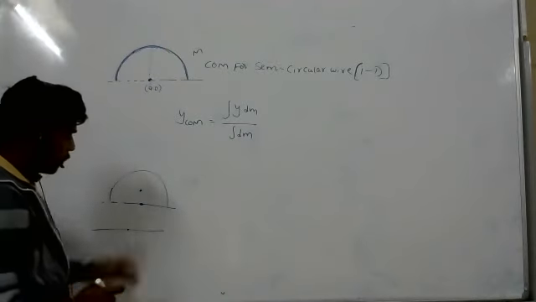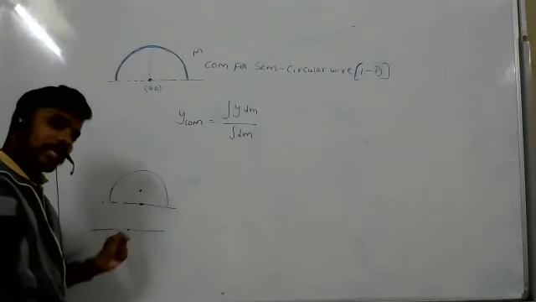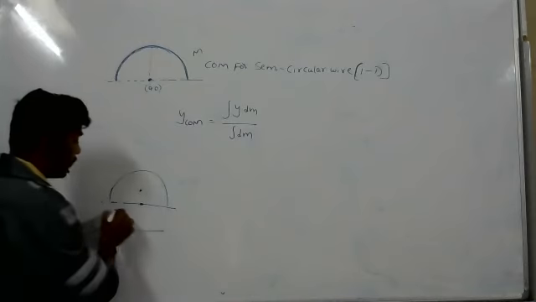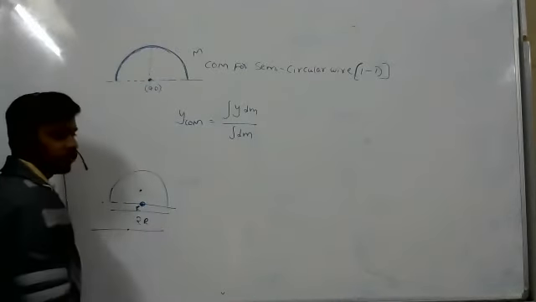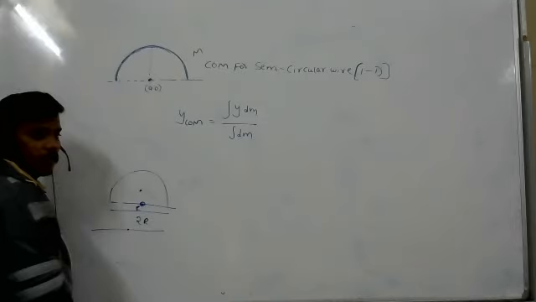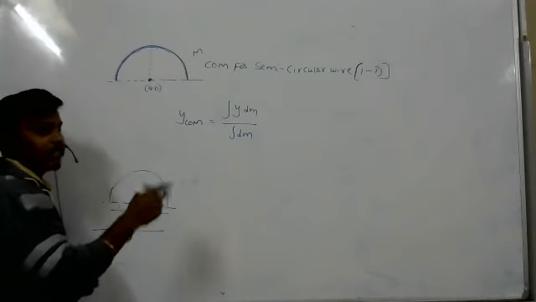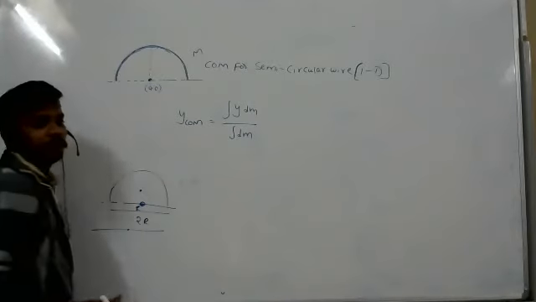Now for this body, the center of mass will exist along the x direction and y direction also. The x direction you can easily calculate. If it is 2r, the center of mass will be at r distance from this point. But in the y direction, we have to calculate where the center of mass exists.